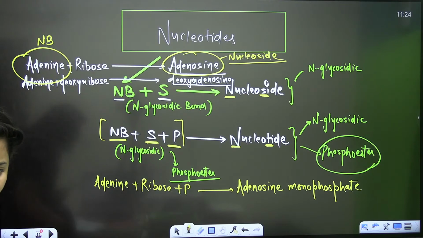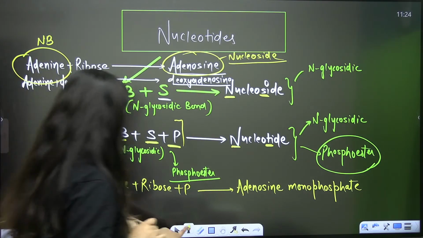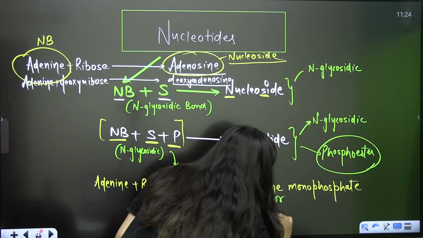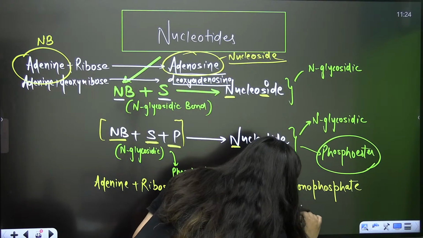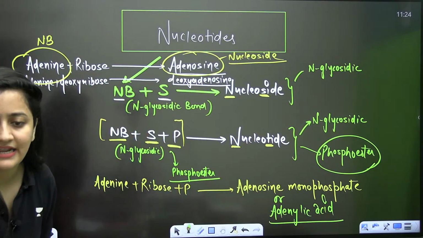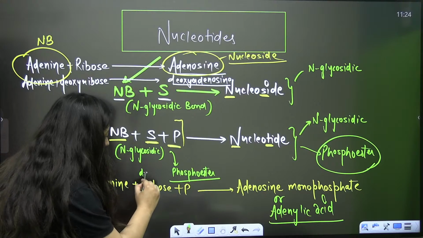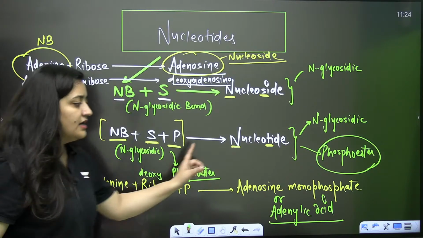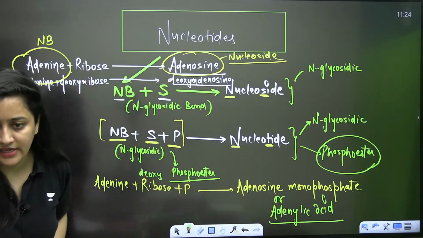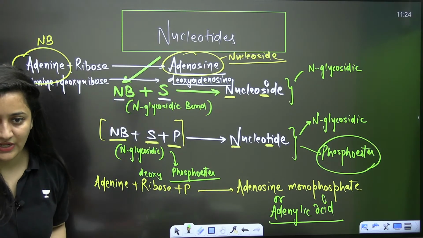Of course I can. And it is also known as adenylic acid. So the naming should also be clear. If it is deoxyribose sugar, then you will say deoxyadenosine monophosphate, deoxyadenylic acid. That's what you need to focus on as well.